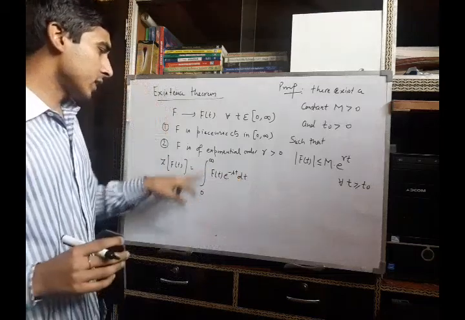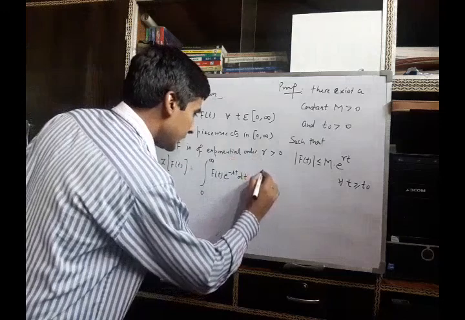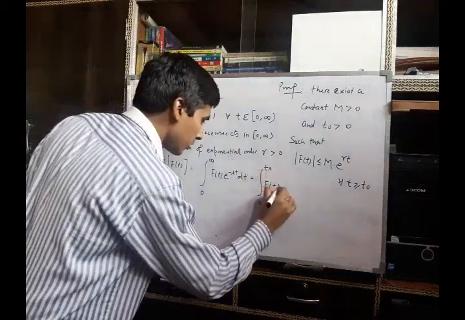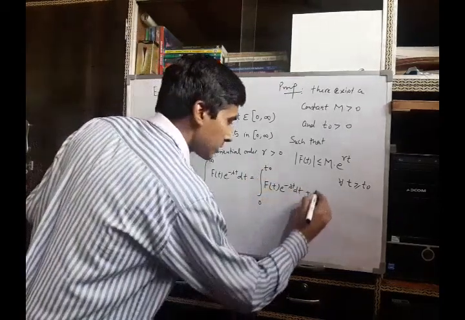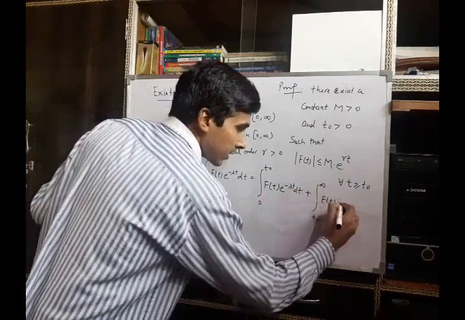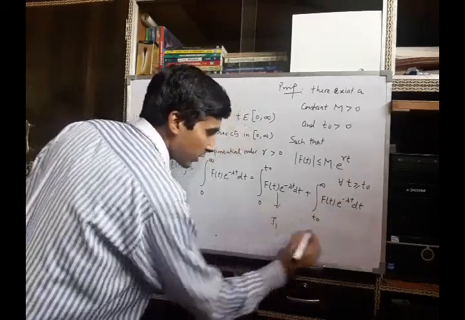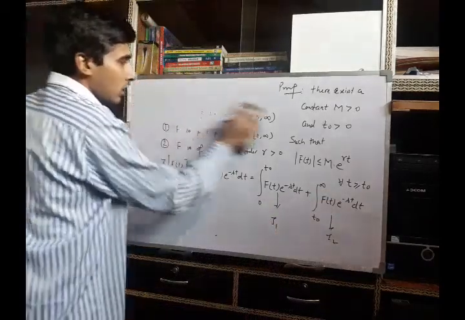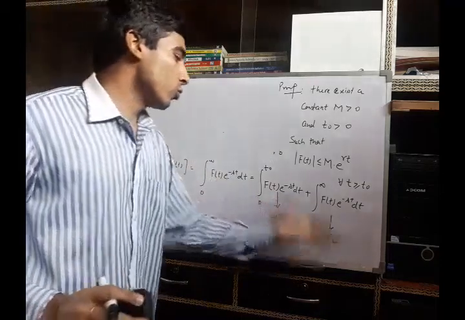Now we can break this interval 0 to infinity into two subintervals, and it can be written as the integration from 0 to t naught of f(t) e^(-st) dt plus the integration from t naught to infinity of f(t) e^(-st) dt. Consider this as I1 and this as I2. Now the Laplace transform of this function is nothing but the sum of these two integrals.